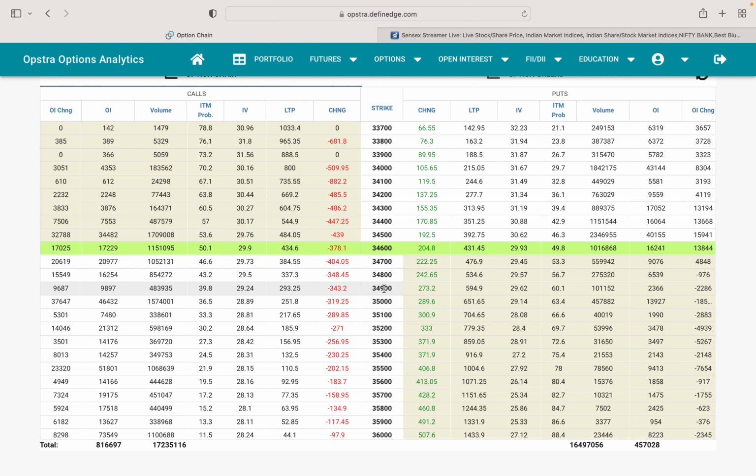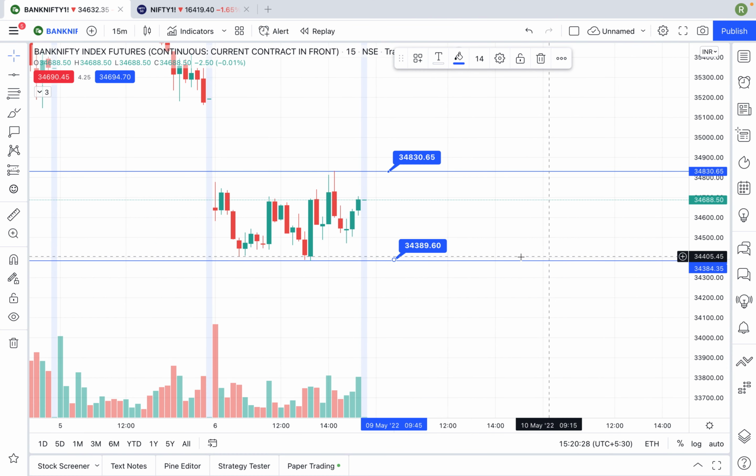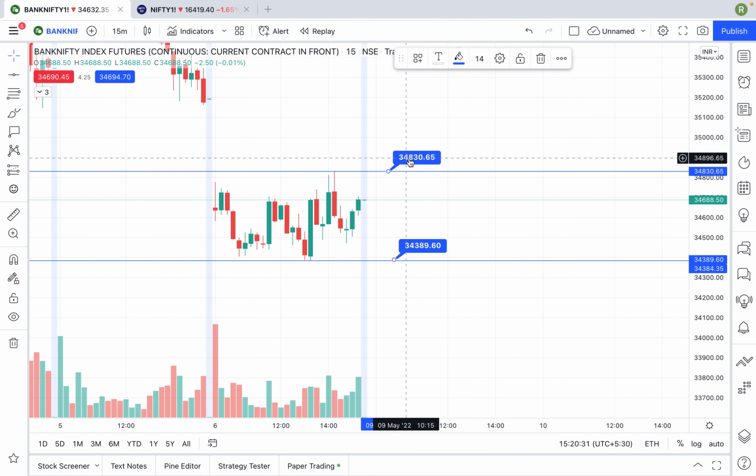What happens if it goes above 34,700, 800, 900? These guys will run away, because they will exit their positions as they will go under loss. What they will do is shift to this side and start adding more contracts here. They will start selling the puts. This is exactly what is happening in option selling on the market side.